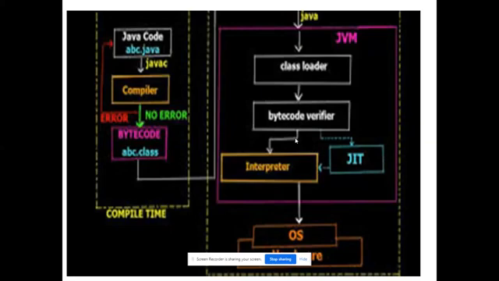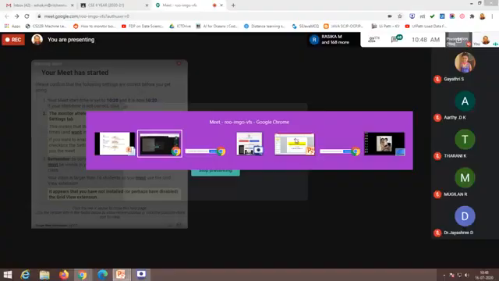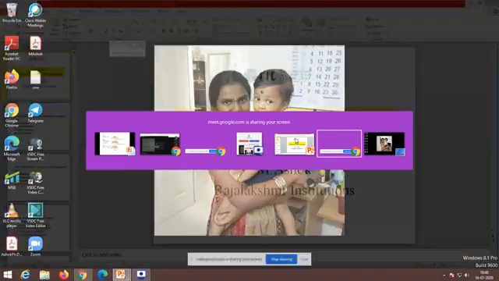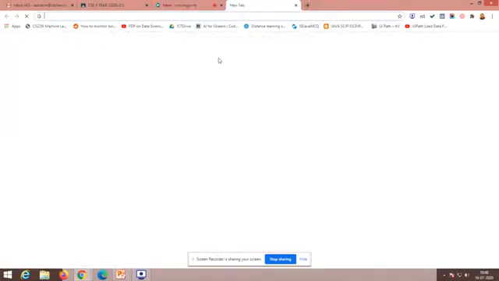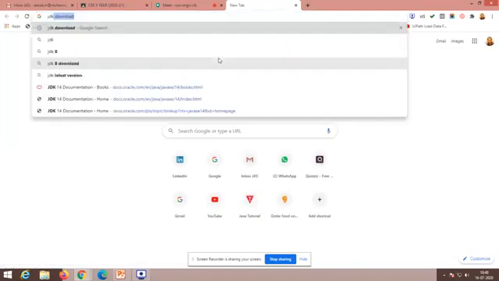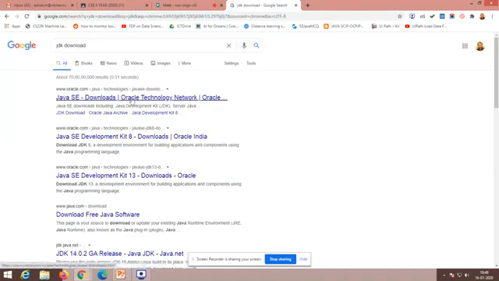Before moving to the next slide, I want to show you the live execution of this. If you want to make a note, note it down. Otherwise, the recorded video lecture will be available in your Google Classroom under CS839 Object-Oriented Programming. For executing this, what do you need? I am skipping from the presentation to the real-time environment. I'll tell you where to download the JDK. Type JDK download in Google, and you will get this.